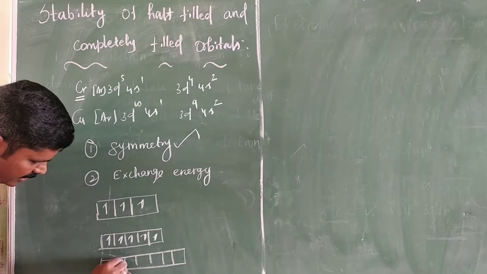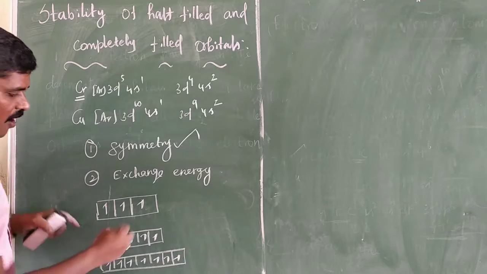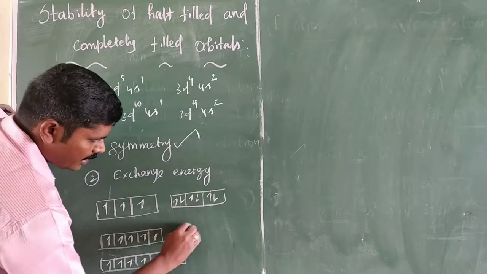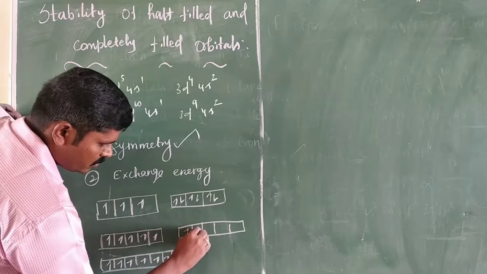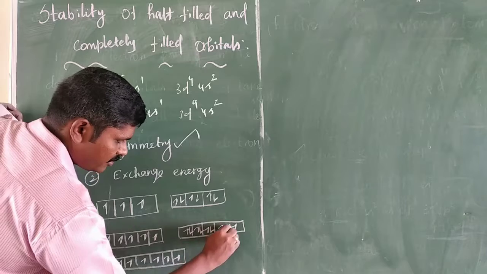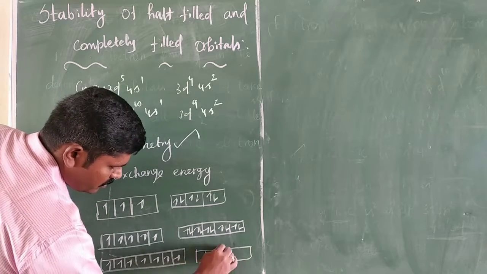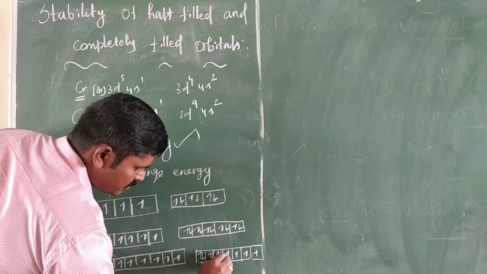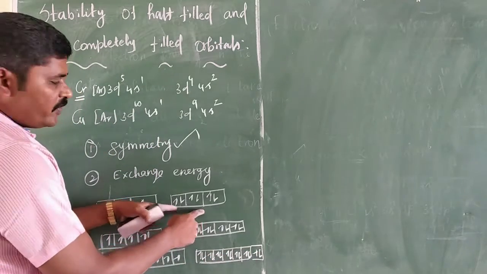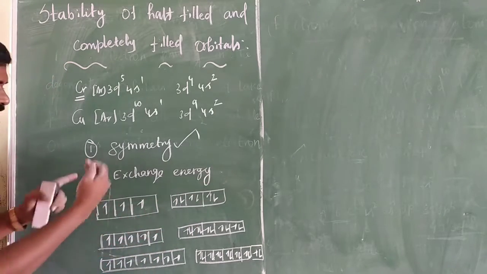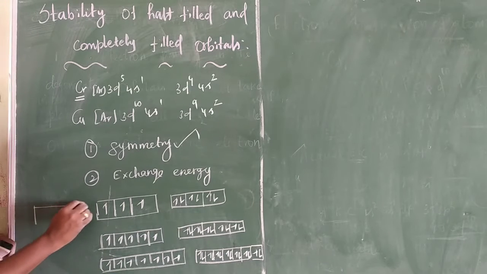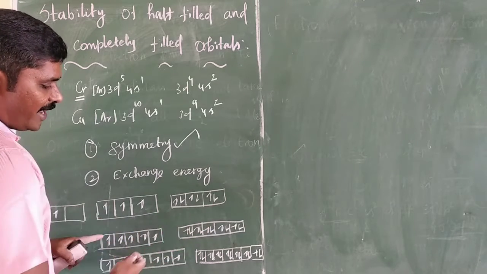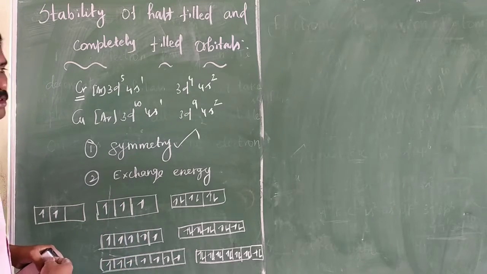Half-filled and fully filled p, d and f orbitals have a symmetrical distribution of electrons, compared to partially filled orbitals. The symmetrical distribution of electrons gives more stability.